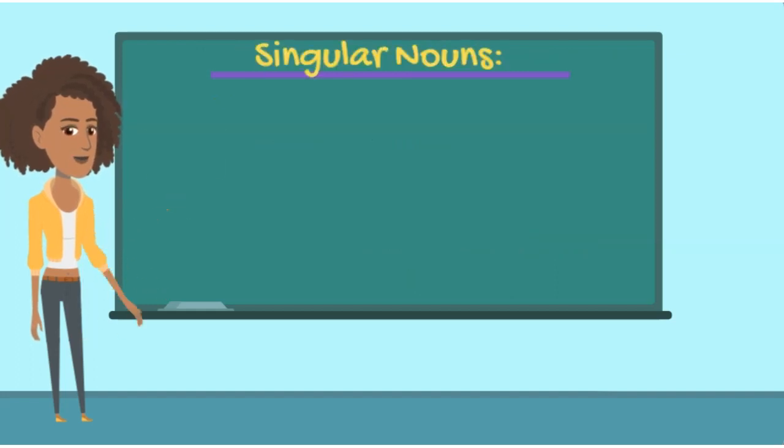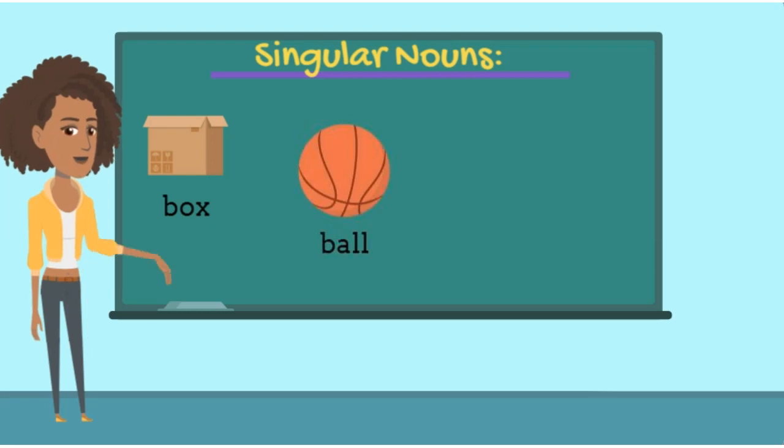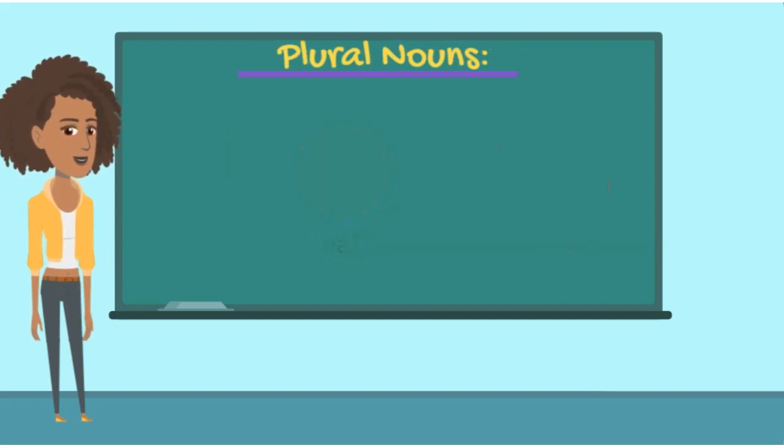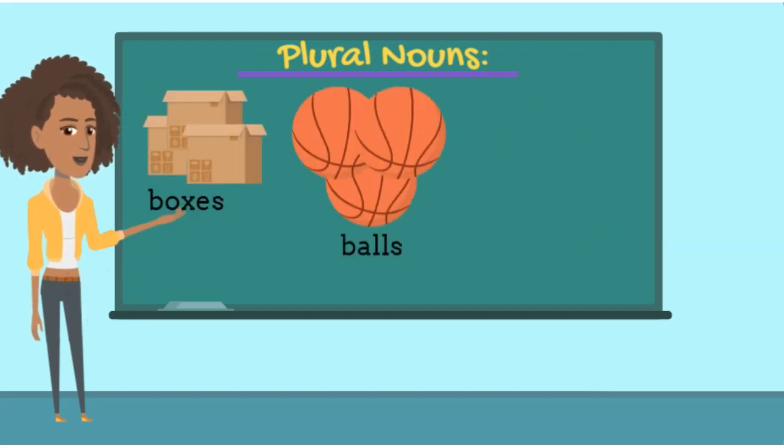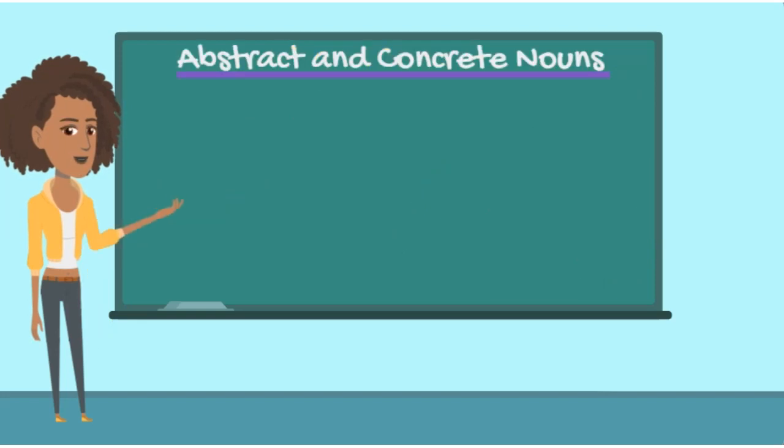Here are some examples of singular nouns: box, ball, and apple. Next, here are some examples of plural nouns: boxes, balls, and apples. There are regular and irregular plural nouns. Most nouns have a distinct singular and plural form. However, just like everything else in the English language, there are exceptions. Since there are so many, we decided to cover that in another video.